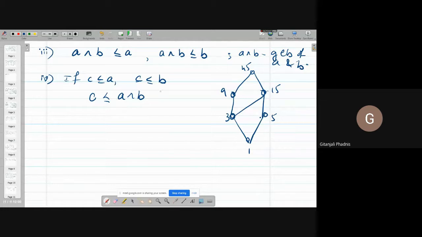Okay, so C is less equal the meet of A and B. Any lower bound is less equal the greatest lower bound, and any least upper bound is less equal any upper bound. It is the opposite, understood? Any lower bound is less equal the greatest lower bound, and LUB is less equal any upper bound. Okay?